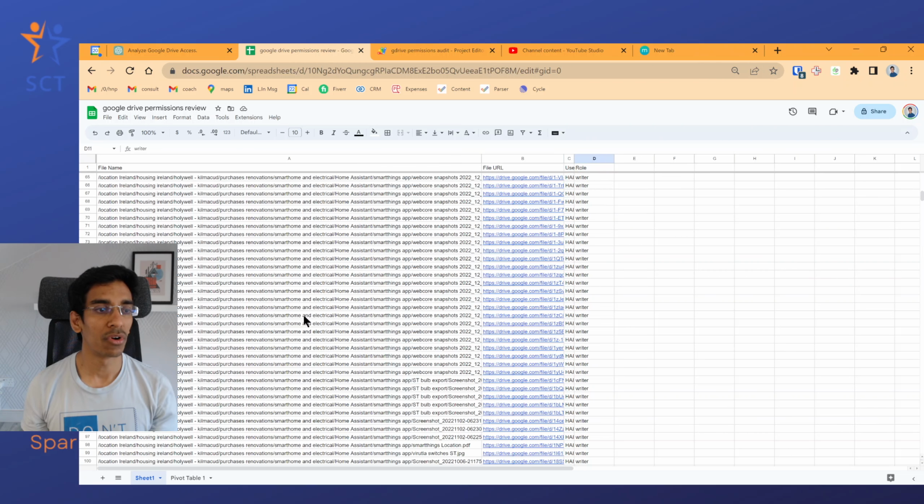I closed the script editor and reopened it from Google Sheets, from Extensions, Apps Script. What happened when I did that is, instead of opening the recursive code, it opened the single folder code, and that changed the function that is being run. I should have chosen list files and permissions, but in this recursive code, I had chosen process folder. That's why not a single time did this code run.